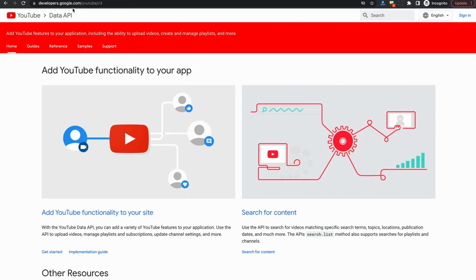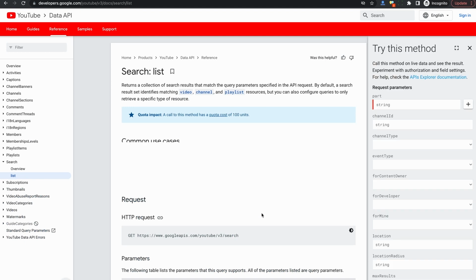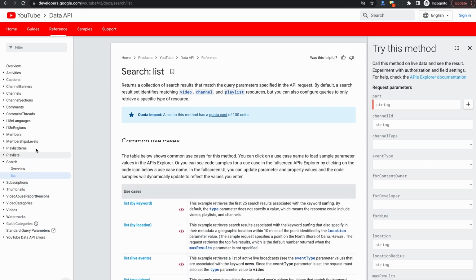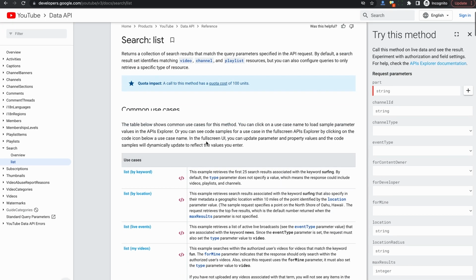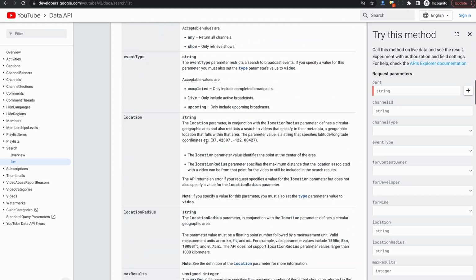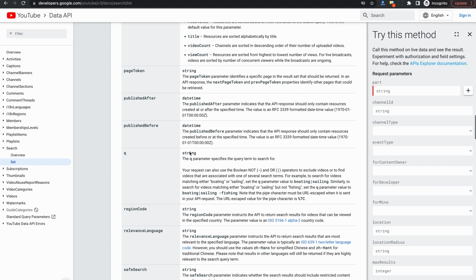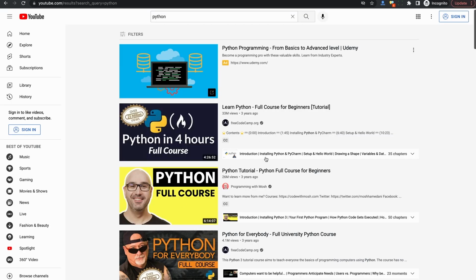data. I used the official YouTube data API to scrape the search results for Python tutorial. And you can see here this endpoint. I'll put a link in the description so you can access this yourself. The search list endpoint lets me put in a criteria like Python tutorial and some other things like only to get videos back, only get the ones back in English. And it'll give me basically the same results that show up here on the search page.